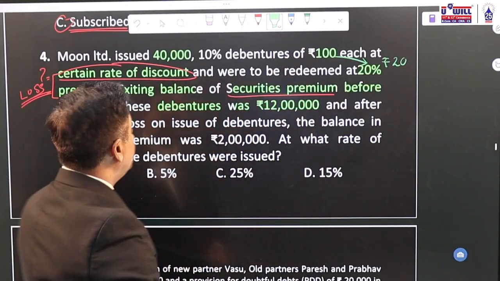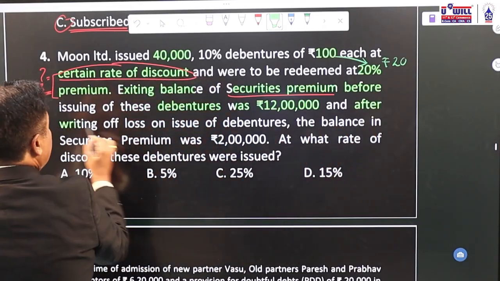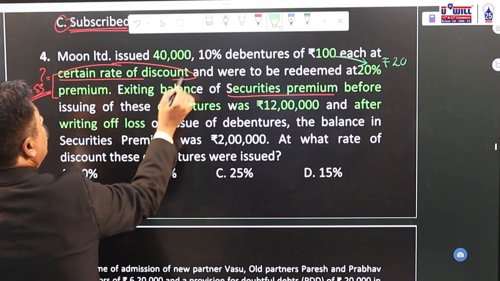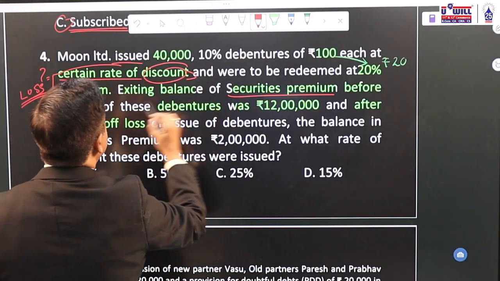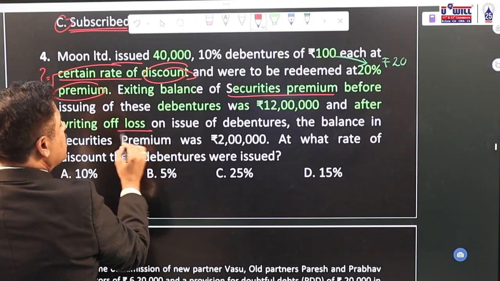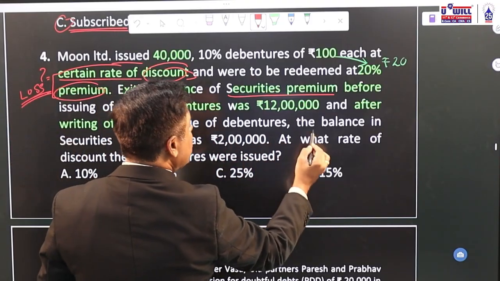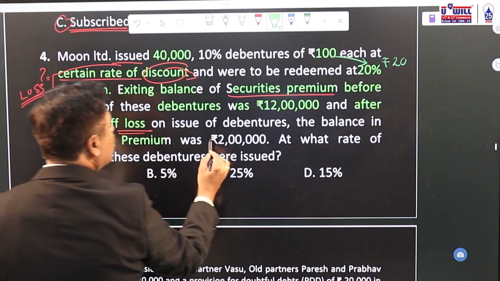After writing off the loss, this discount and this premium on redemption, which are both losses, and after the issue of debentures, the balance in securities premium account was 2 lakhs.